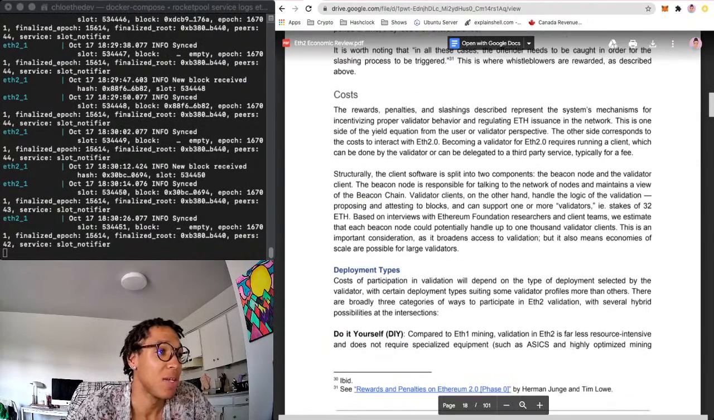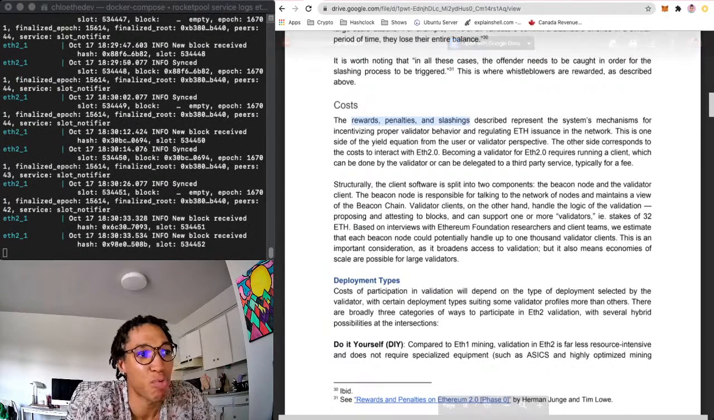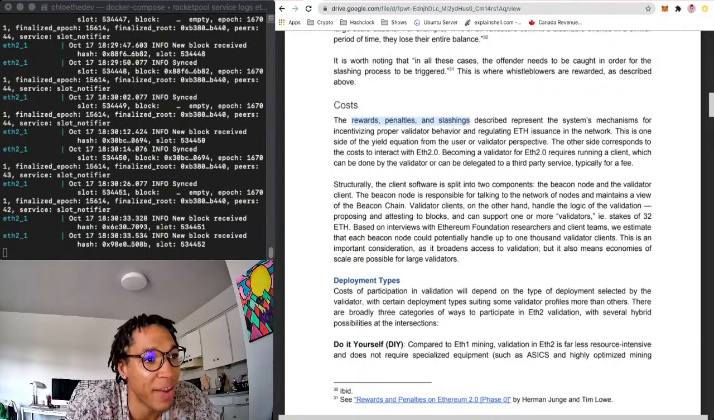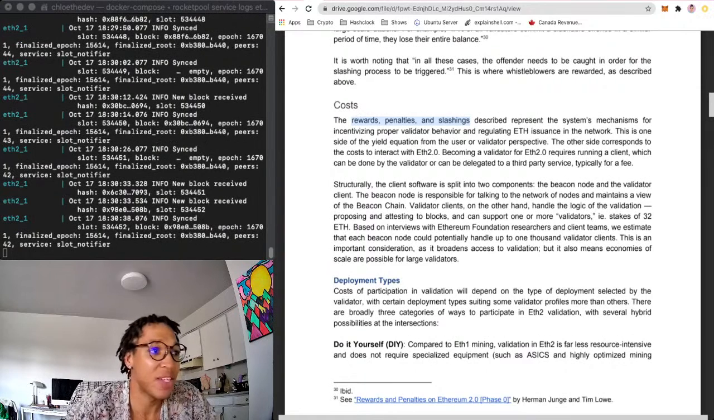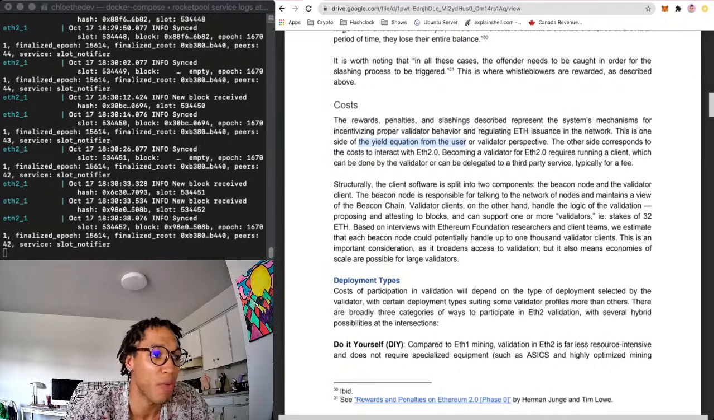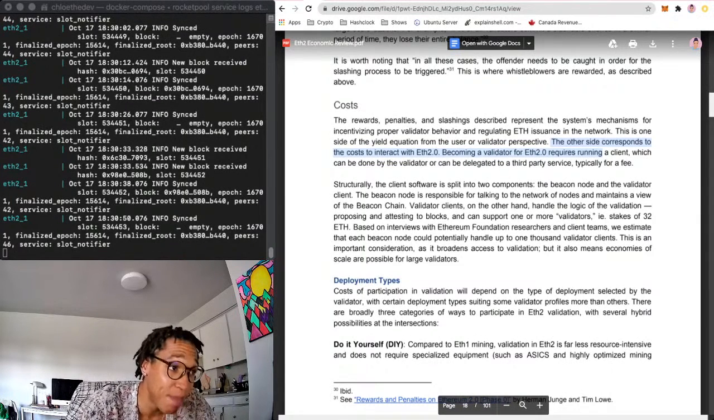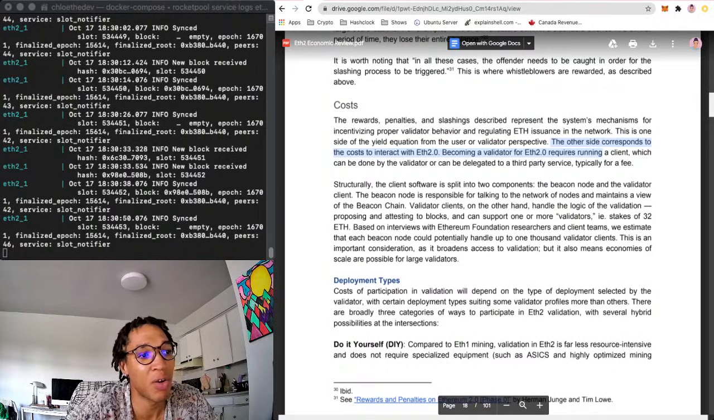So costs. The rewards, penalties, and slashings described represent the system's mechanisms for incentivizing proper validator behavior and regulating ETH issuance in the network. This is one side of the yield equation from the user or validator perspective. The other side corresponds to the cost to interact with ETH 2.0. Becoming a validator for ETH 2.0 requires running a client, which can be done by the validator or can be delegated to a third-party service, typically for free.